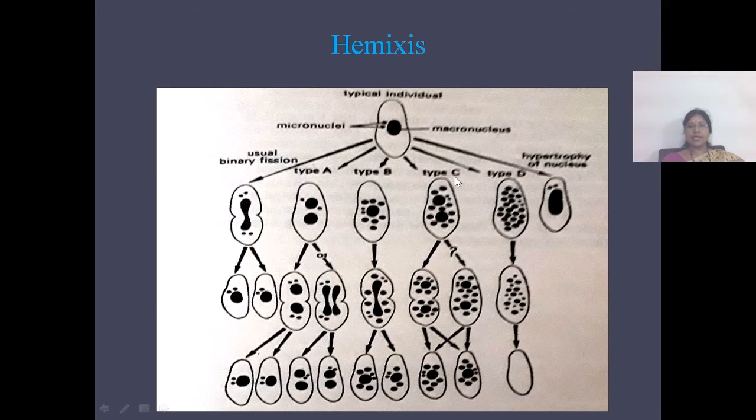In type C, the macronucleus will divide into two or three simultaneously, and these macronuclear bodies enter into the cytoplasm. And in type D, the macronucleus will disintegrate into several subunits so that it will be completely lost, and prior to this macronuclear disintegration, the micronucleus will disintegrate.